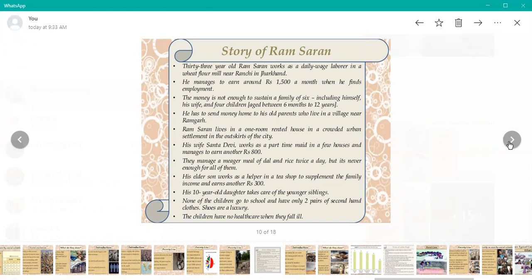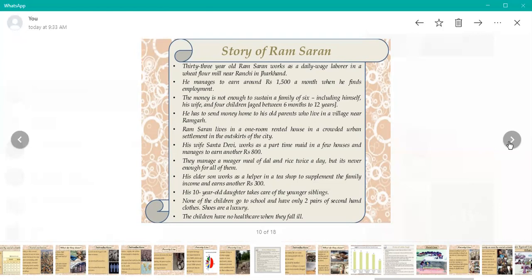So six members means what? Population is also one factor, one cause of poverty. He sends money home to his old parents who live in a village near Ramgarh. Ram Saran lives in a one-room rented house in a crowded urban settlement on the outskirts of the city. His wife Santa Devi works as a part-time maid in a few houses and manages to earn another 800 rupees.